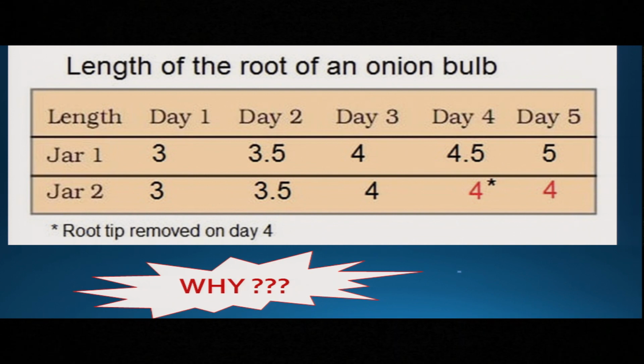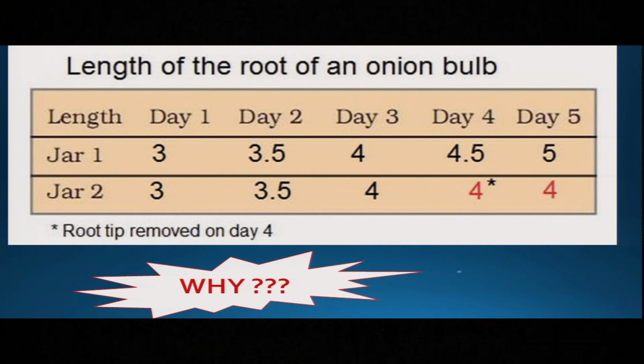Again in day 3, 4 centimeter and 4 centimeter. But what we did, we removed the tip of the onion bulb on day 4 and only of jar 2, not of jar 1. Then what was the result or observation? In day 4 and 5, it was seen that all the roots continued to grow in jar 1, but not in jar 2.